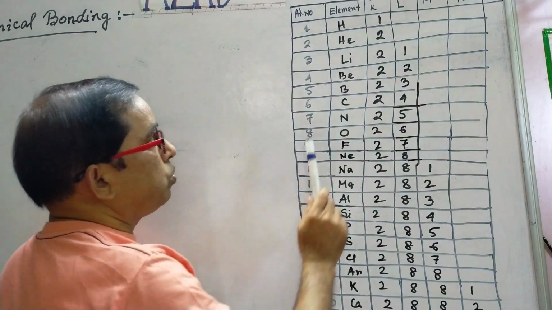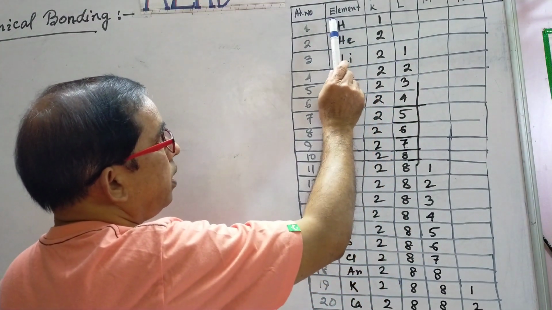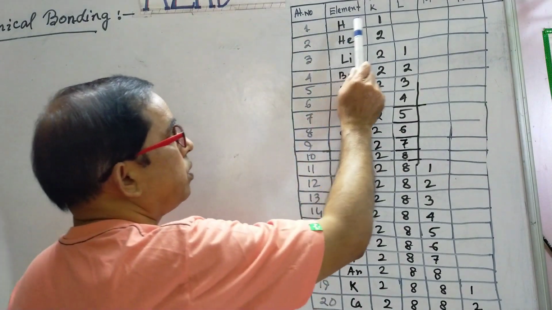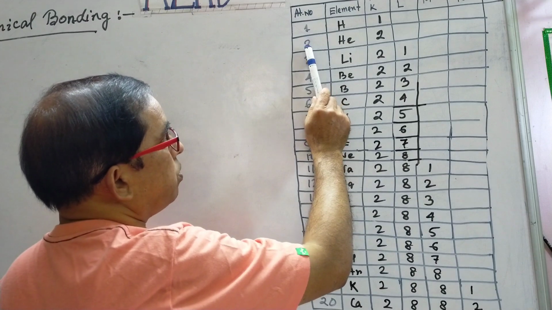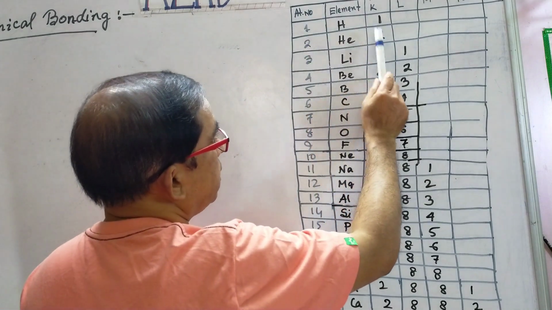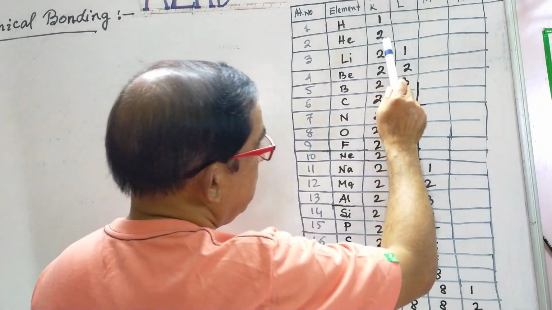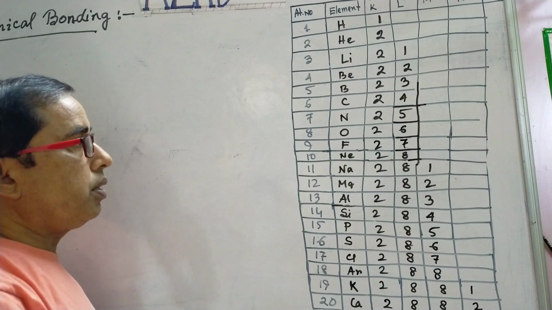Likewise, I want to show the electronic configuration. The atomic number of hydrogen is 1, so it has only one electron and that electron exists in the K shell. Likewise, helium has 2 electrons and they remain in the K shell. And lithium has 2 plus 1. Likewise, all the electronic configurations of the 20 elements are given here.